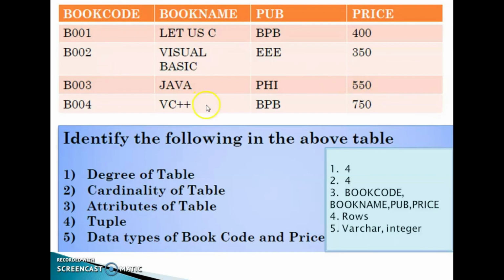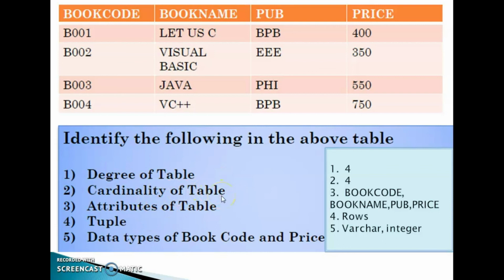Clear? Then check this one, book table. Book code is there, book name is there, publications PUB, then price. From this you have to identify the following. Degree of a table. Degree means number of columns, number of fields. How many fields? Book code 1, book name 2, PUB 3, price 4. 4 columns. So the degree of this table is 4.